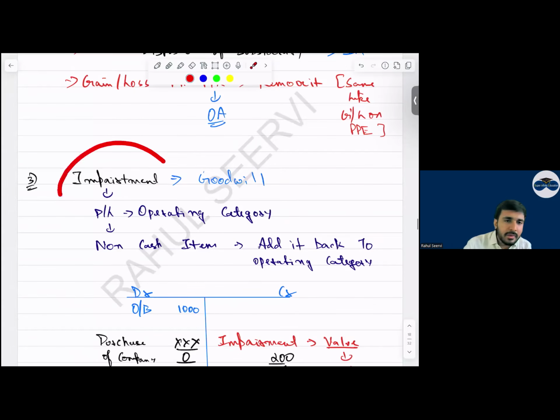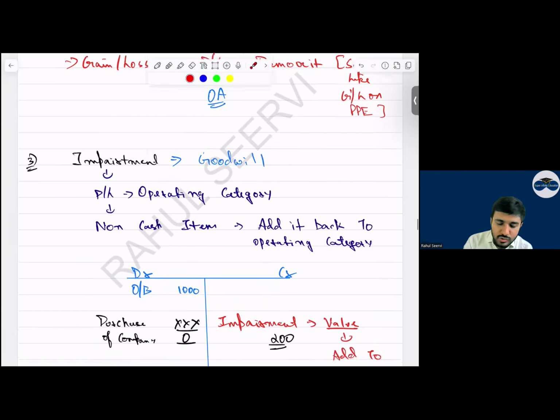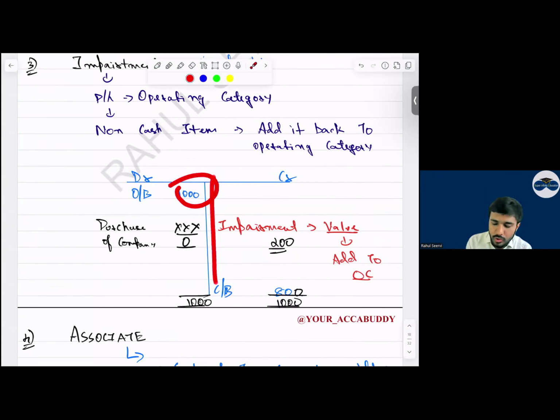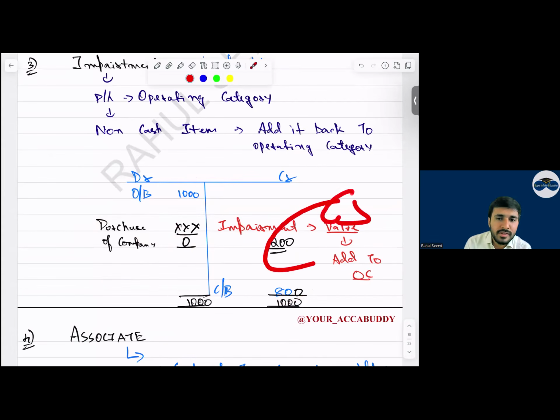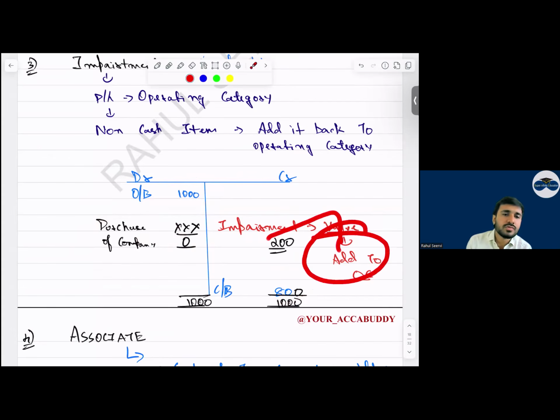Then coming to impairment. Will the impairment value be given directly to you? Will the examiner say, okay SBR students, please calculate the impairment and do the adjustment? No, you have to do this. You have to prepare the ledger account. Take the goodwill value: opening goodwill, closing goodwill. During the year, if you have purchased any company, we will have that goodwill. The remaining balance on the credit side will be the impairment. This impairment, what do we do? Add it back to the operating category.